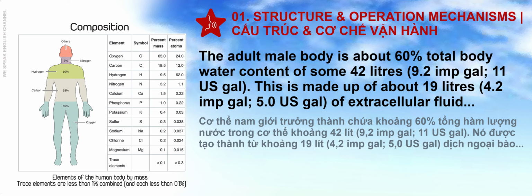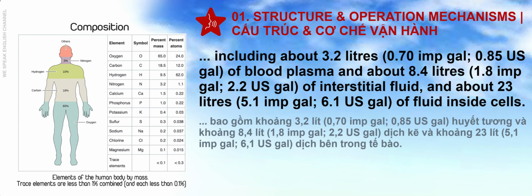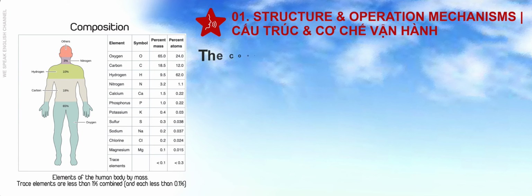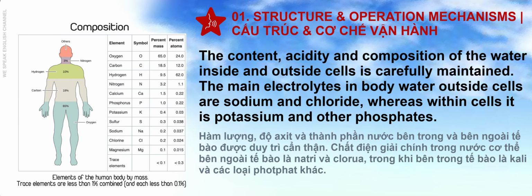This is made up of about 19 liters of extracellular fluid, including about 3.2 liters of blood plasma, and about 8.4 liters of interstitial fluid, and about 23 liters of fluid inside cells.